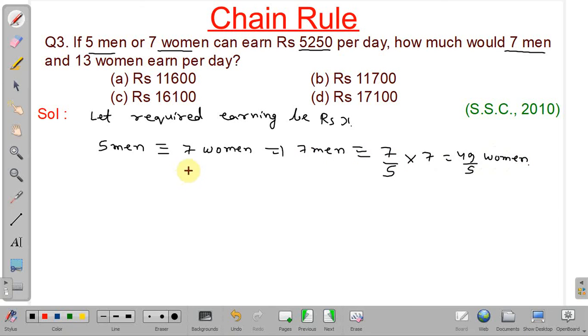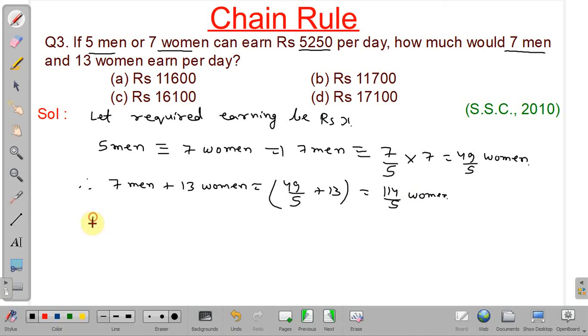Okay. Now number of men and women working together is 7 men and 13 women. So it will be equivalent to, we will convert in terms of number of women. So 49 by 5 women plus 13 women. So this will be 114 by 5 women.